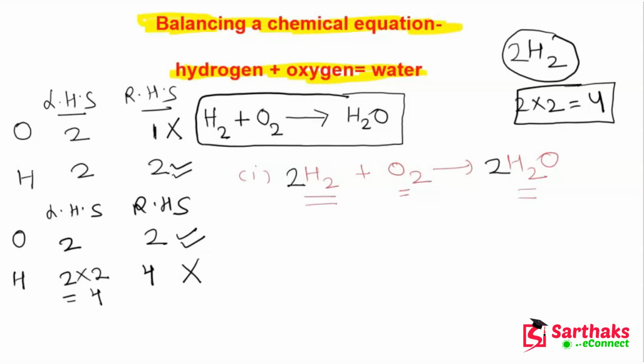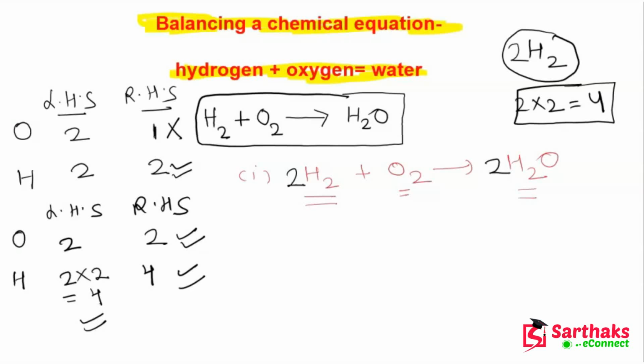Okay. So now if you see this chemical equation, it has become a balanced chemical equation. How? Because the number of hydrogen is 4 here and the number of hydrogen on the product side is also 4. If you talk about oxygen, the number of oxygen on the reactant side is 2 and on the RHS it is also 2.